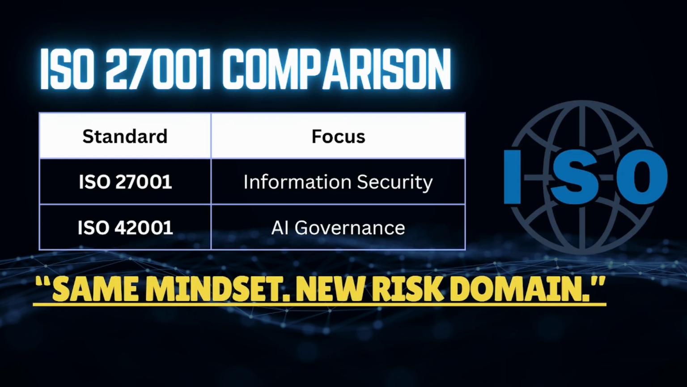Now, here's the easiest way to understand this. If you already know ISO 27001, then you're already halfway there. ISO 27001 focuses on protecting information. ISO 42001, on the other hand, focuses on controlling AI. Same mindset: you still have a risk-based approach, policy and procedures, defined controls, and continuous improvement. The only difference is the risk domain has changed. We're no longer just protecting data. We are now managing how machines think, decide, and behave.